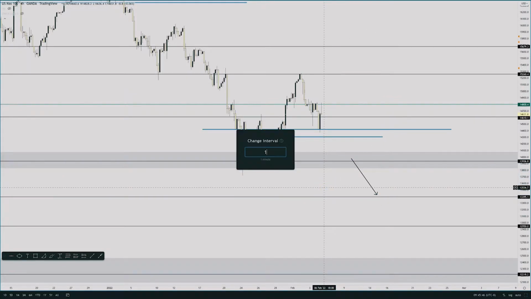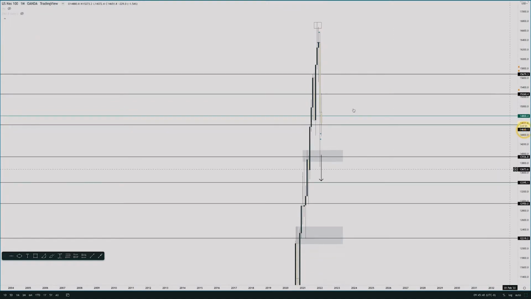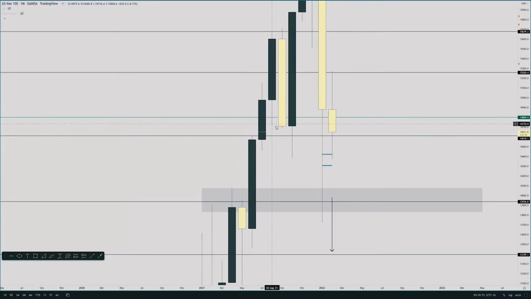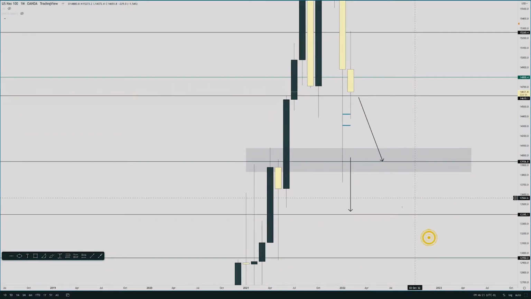And I'm saying this based off of the monthly time frame because we can see that we are bearish, right? Let's zoom in some. We can see that this level right here at 14700 has been broken. We're 50 points below it, right at 14650. That's where we closed last week. And if we do get a bearish continuation, then that is where these downside targets are going to come. We're going to push down to 1400, and then if that support breaks, we'll continue down to these levels here, or this level here.